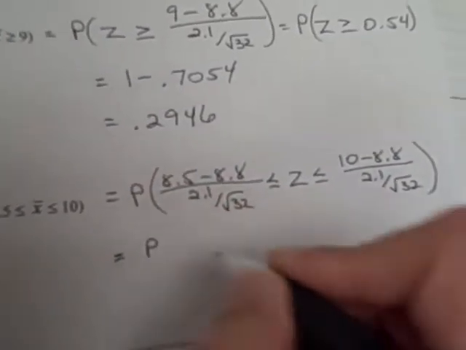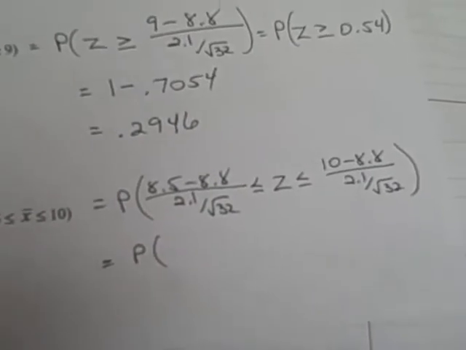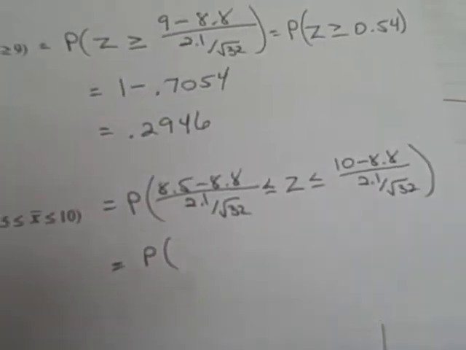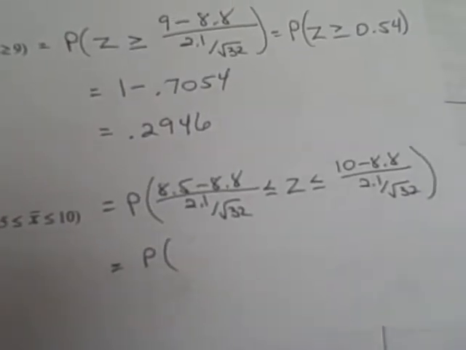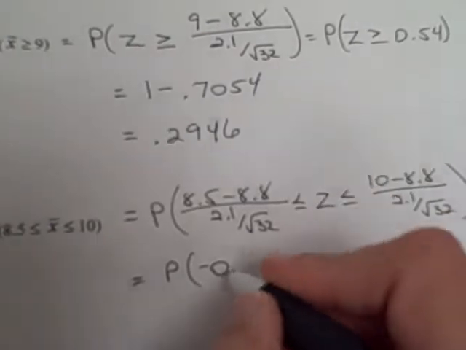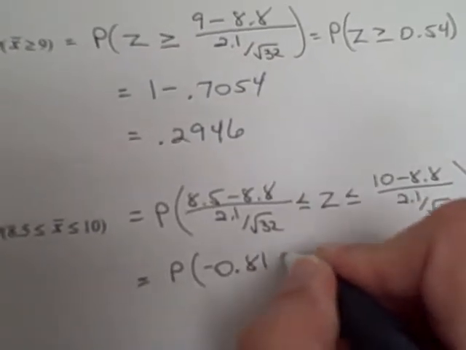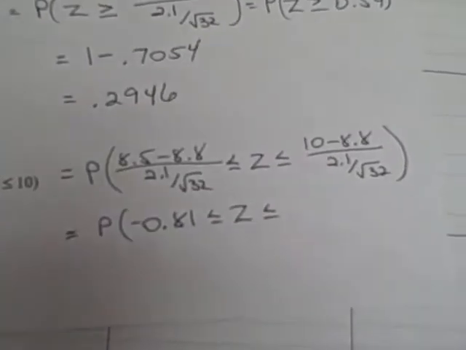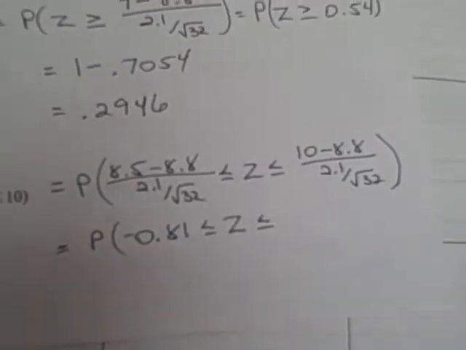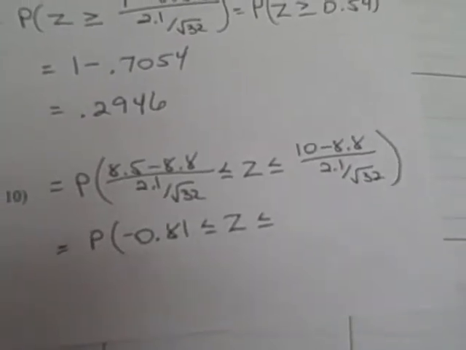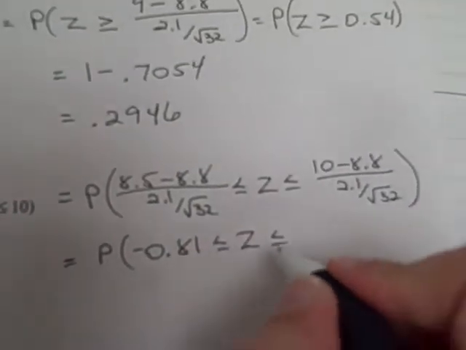So this equals the probability that negative 0.81 is less than or equal to z is less than or equal to 3.23.